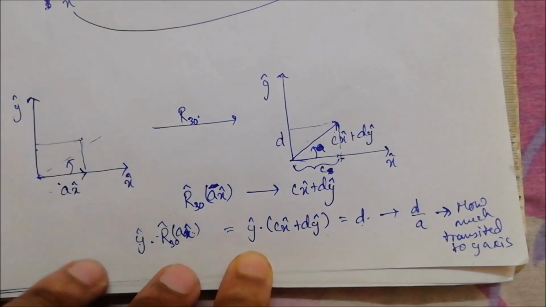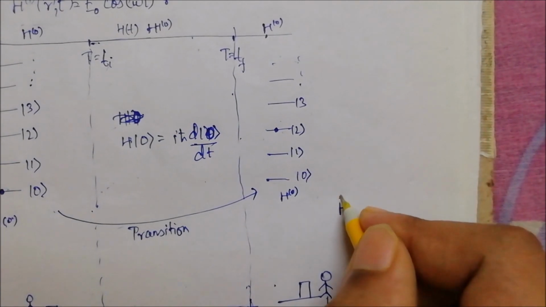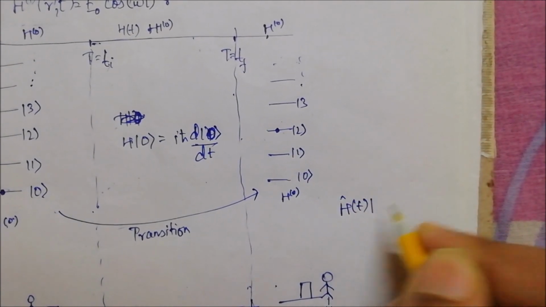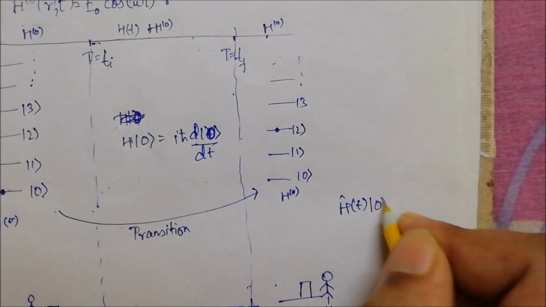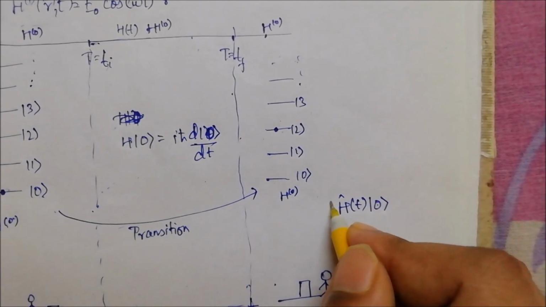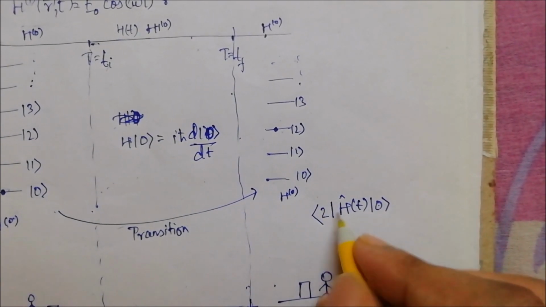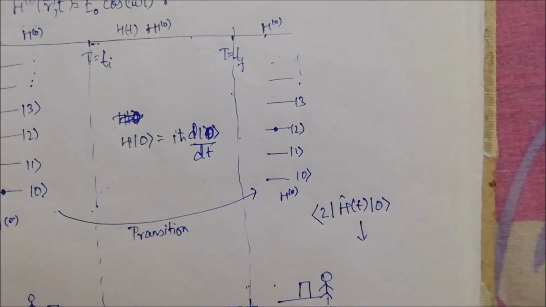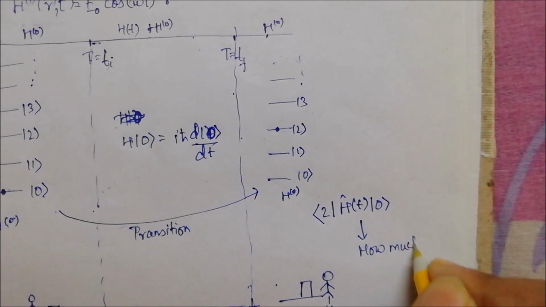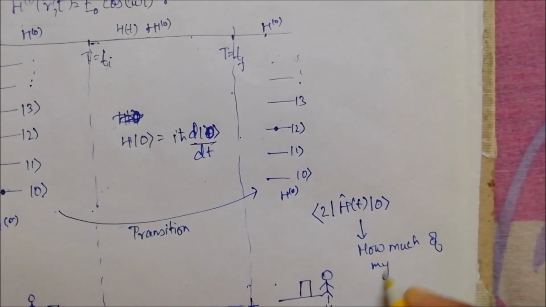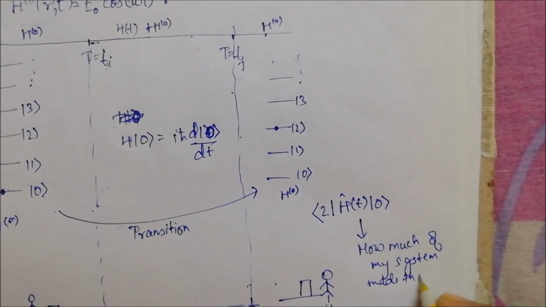We take the projection along the new axis: we apply the perturbation on our initial state, and after that we take its projection along the final state, and this integral, just like that dot product, is going to give me how much of my system made this transition.